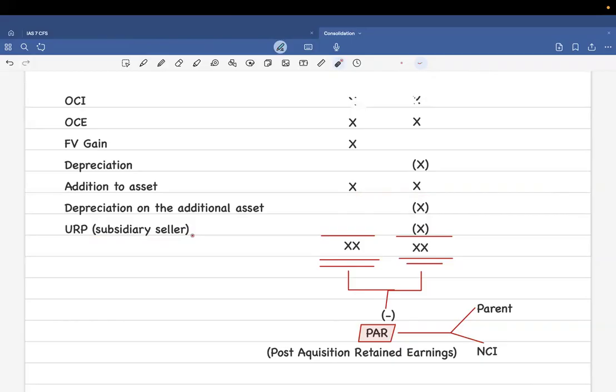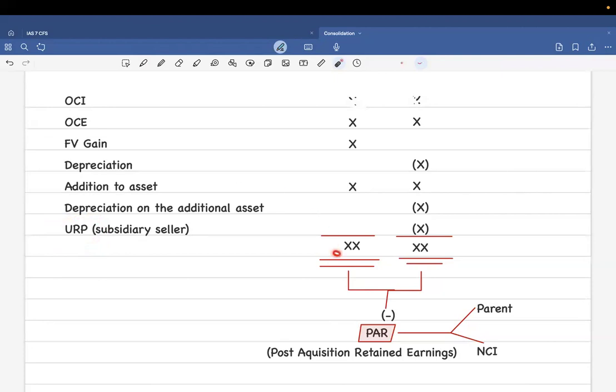Just know the full form is unrealized profit. This unrealized profit, we are going to take in working note 2 only if the subsidiary is the one who's selling things to the parent. So URP is related to intercompany transaction profits. Understood?